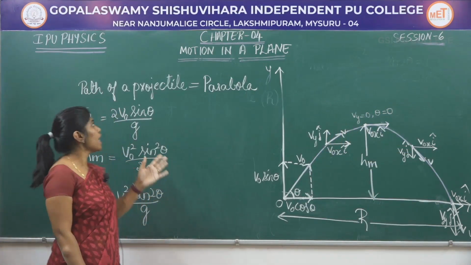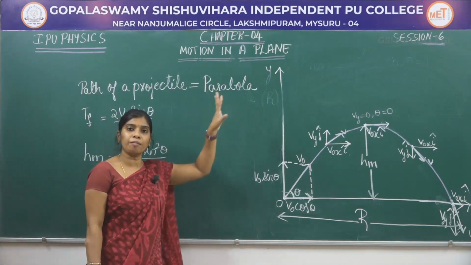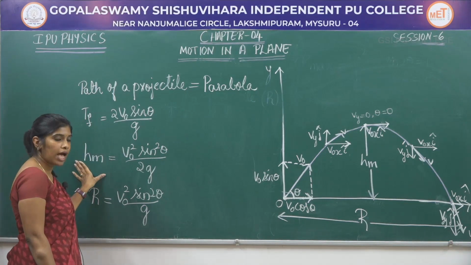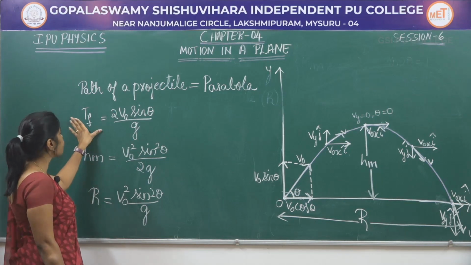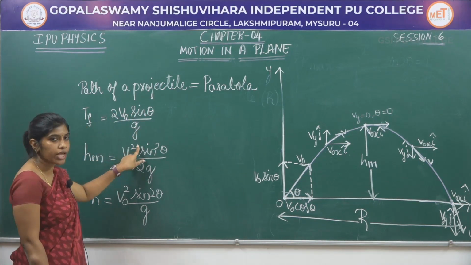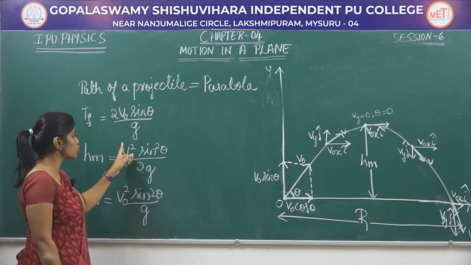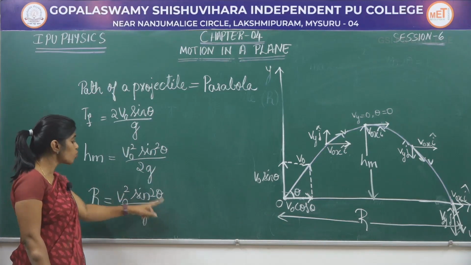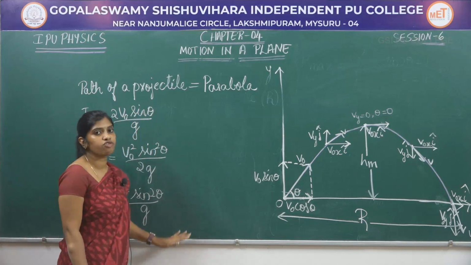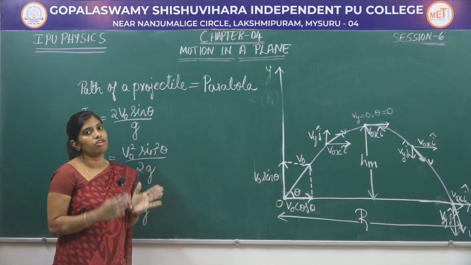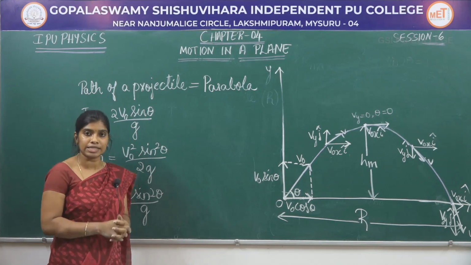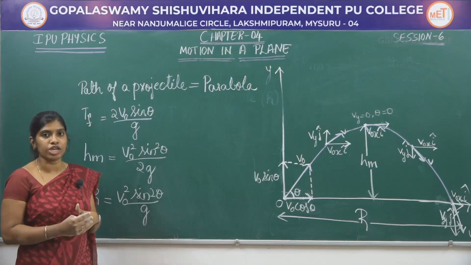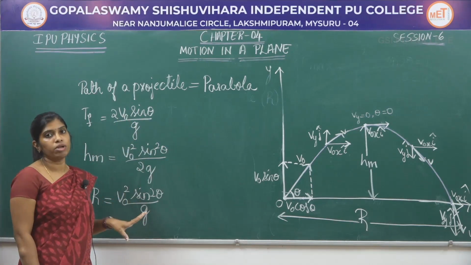In today's session, we studied that the path of a projectile is a parabola, and we have derived the equations for time of flight, maximum height and the horizontal range. The time of flight is found to be 2V naught sin theta by g. Maximum height reached by the projectile is V naught square sin square theta by 2g, and the horizontal range of a projectile is V naught square sin 2 theta by g. So, remember these formulas, and the derivations of these formulas are very important, will be asked for 5 marks in the examination, and using these formulas we are going to solve problems in my next session.